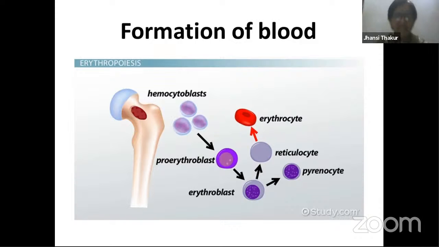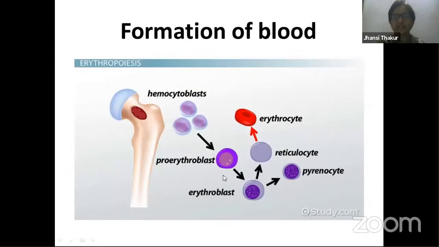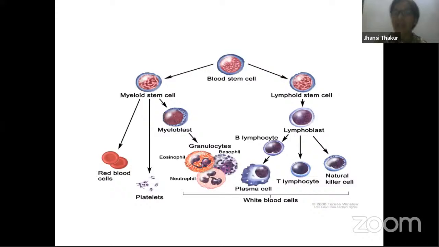No. First, you find some cells being released, and those cells have come out undifferentiated. A cell will not come out and say, I'm RBC. Depending on the need of the body, it gets differentiated into what kind of function it should take up, whether platelets or WBCs. The fate is decided afterwards.